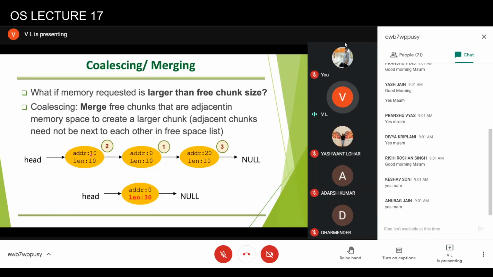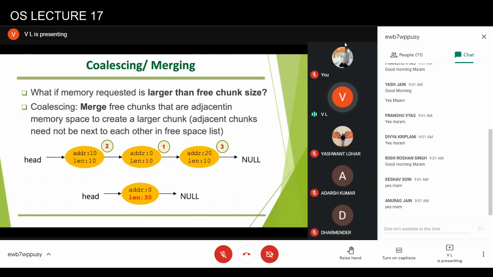So when the operating system is trying to merge, it will find that this particular address is at address 0, the next address is at address 10. So yes, there was a node at address 10, so these two will be merged. Naturally, the merging will be a complex operation.